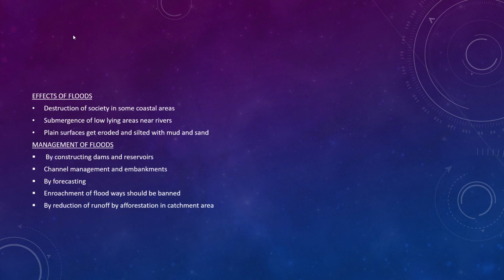Now we can study the effects of flood. First one is destruction of society in some coastal areas. We have seen on the television channels that a lot of people were suffering in the coastal areas during floods. Next one is submergence of low-lying areas near the rivers. The low-lying areas always submerge once there is a flood. Next one is plain surfaces get eroded and silted with mud and sand.